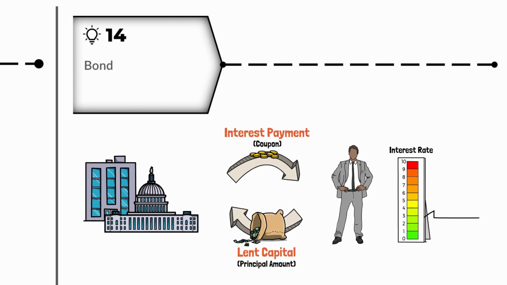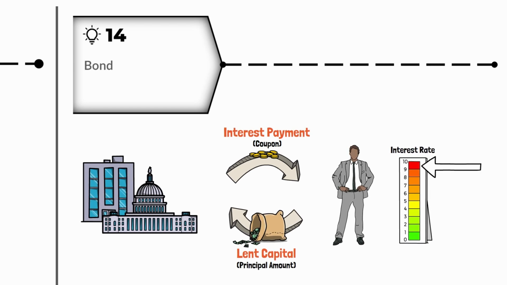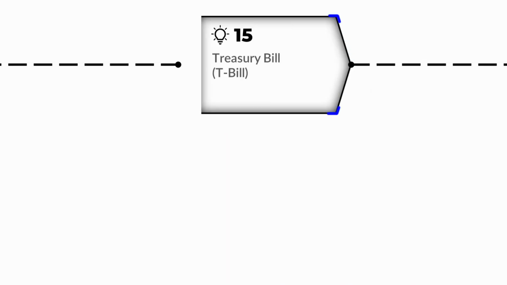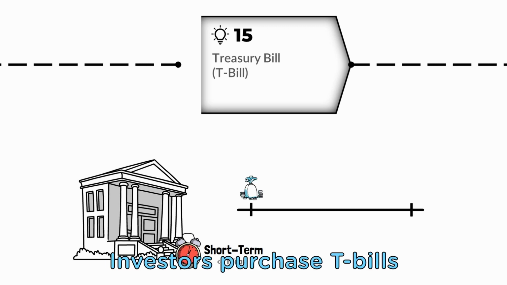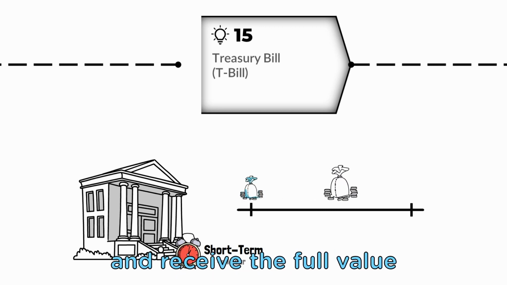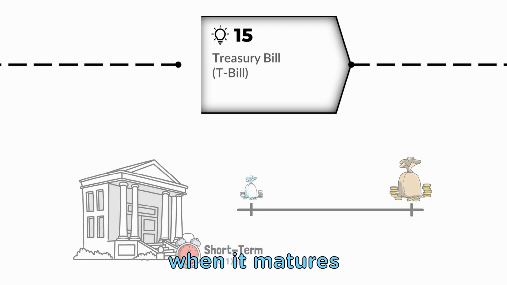They trade heavily at times when the Federal Reserve, or other central banks, raise interest rates. Treasury bills, or T-bills, are short-term debt securities issued by the U.S. Treasury Department. They typically have a maturity of 1 year or less and are considered one of the safest investments. Investors purchase T-bills at a discount and receive the full value of the security when it matures.